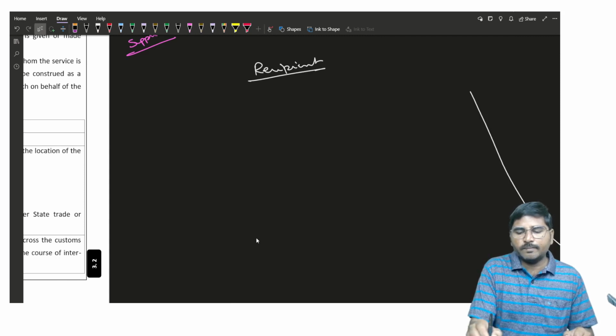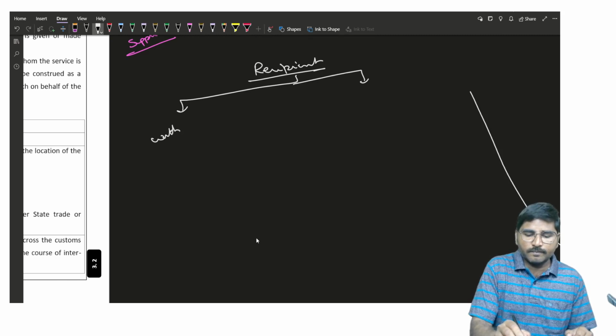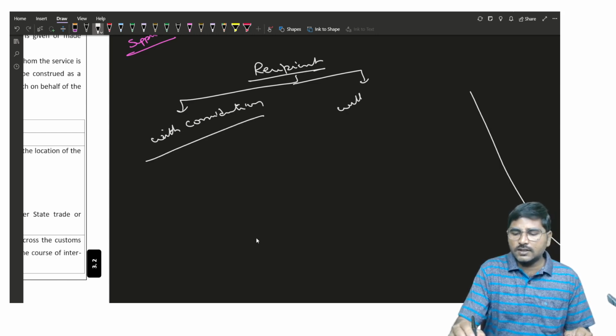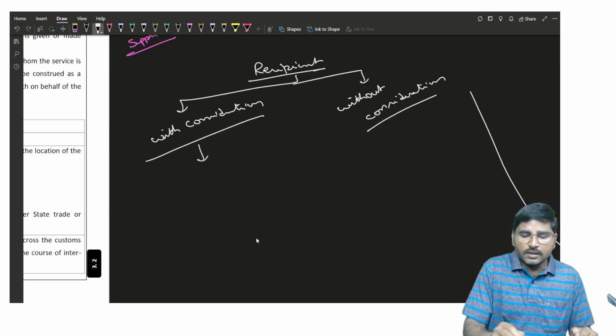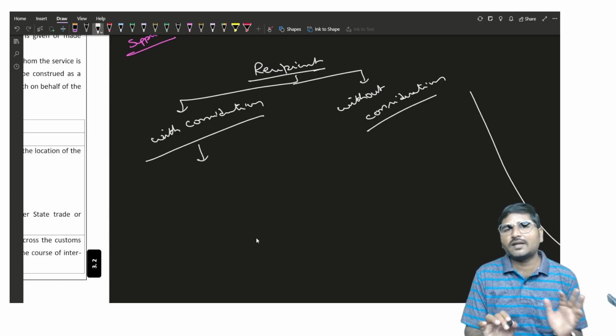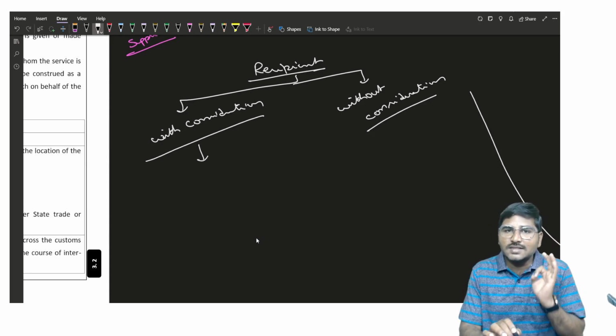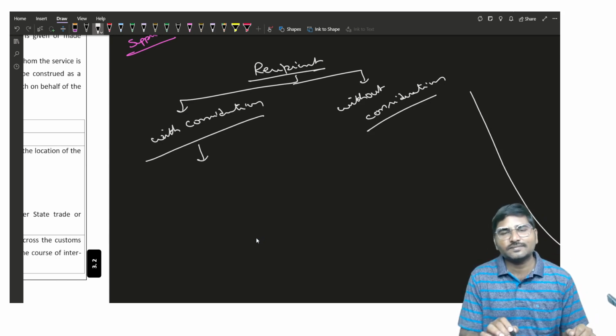Who is the recipient? If any transaction takes place with consideration, and the second one, without consideration. If a transaction takes place with consideration, then the person who is liable for payment of such consideration is known as the recipient.